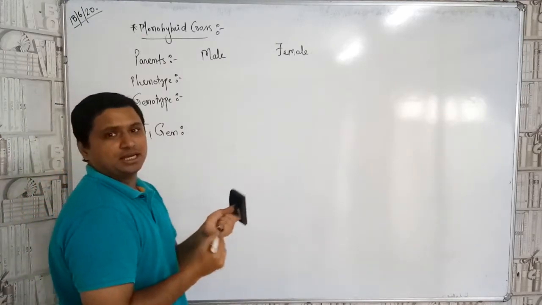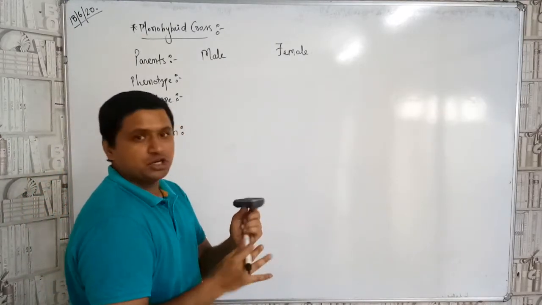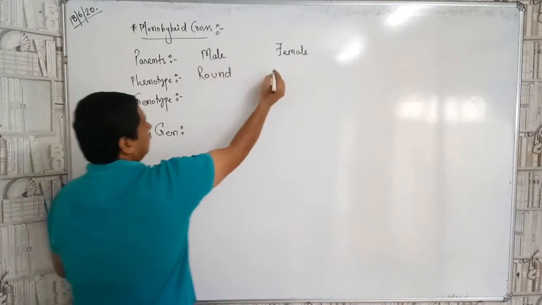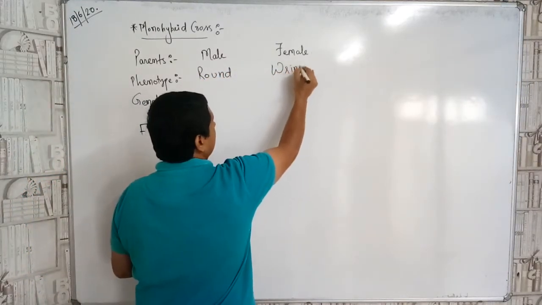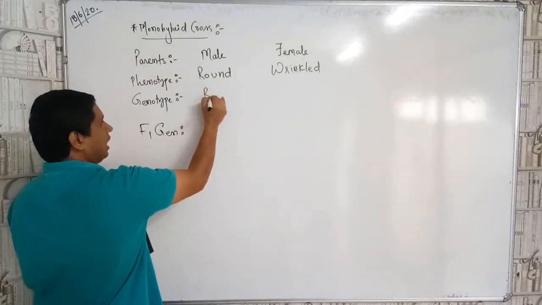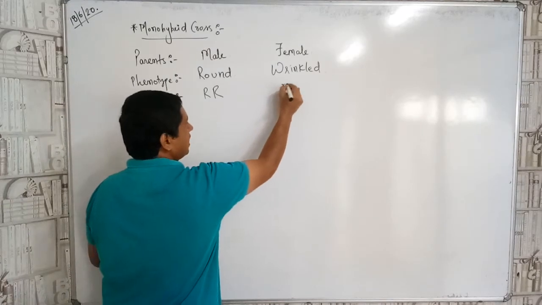I am taking the seed shape, that is round, which is dominant, and the female, that is the wrinkled. So the genotype, that is the RR, wrinkled, that is the rr.